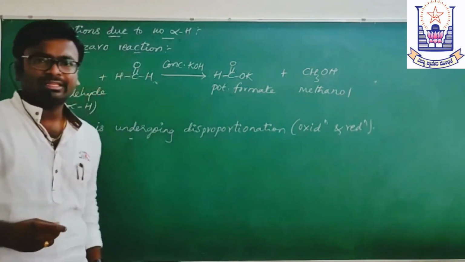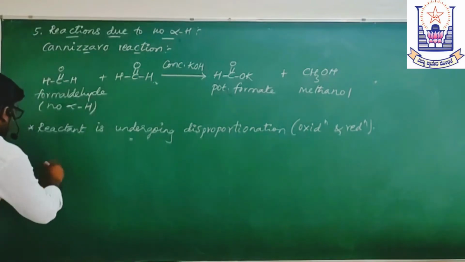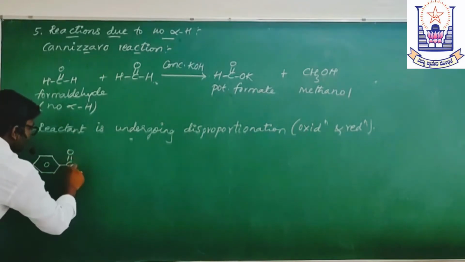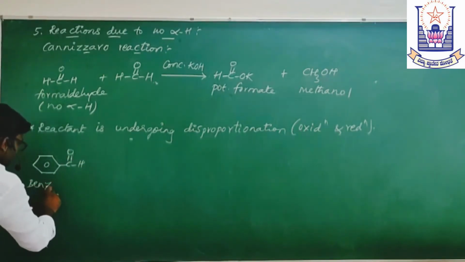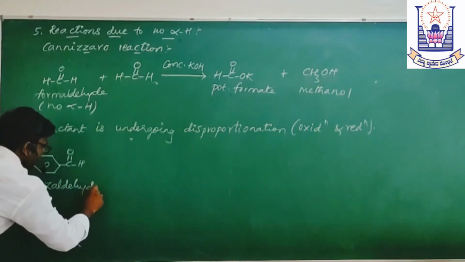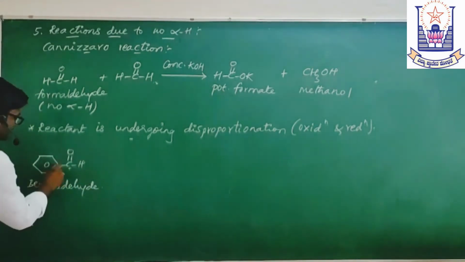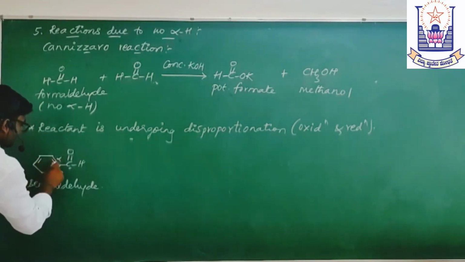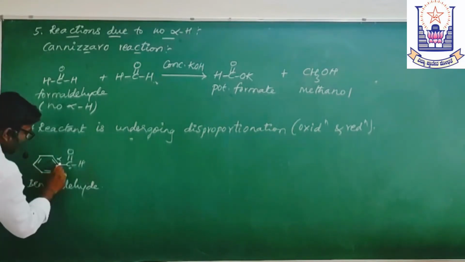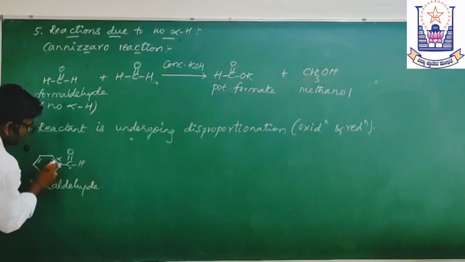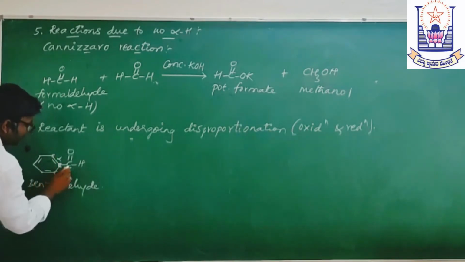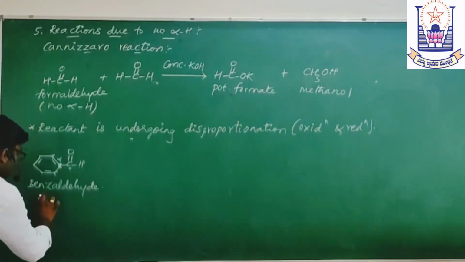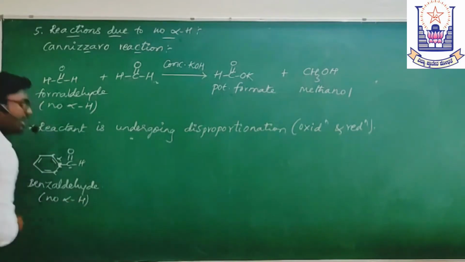We have another example, take benzaldehyde. Here, this carbon is called alpha, and I will show you the presence of double bonds. This carbon is connected by 2 bonds with this carbon and 1 bond with this, and this is another bond. Totally 4 bonds are over. Now this is not having a hydrogen. So benzaldehyde is not having an alpha hydrogen.